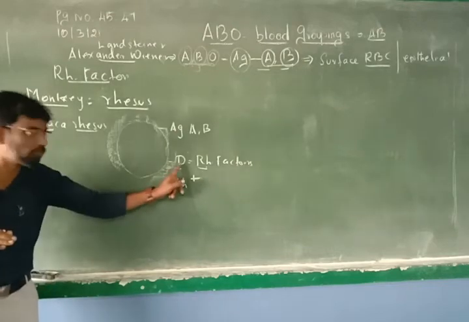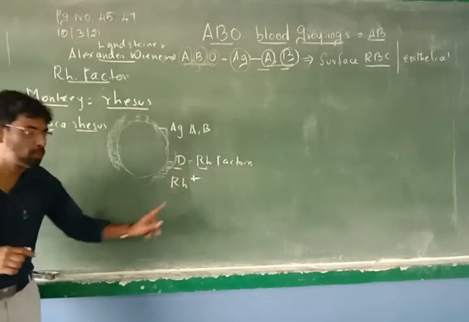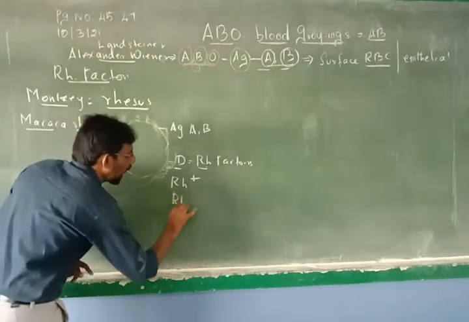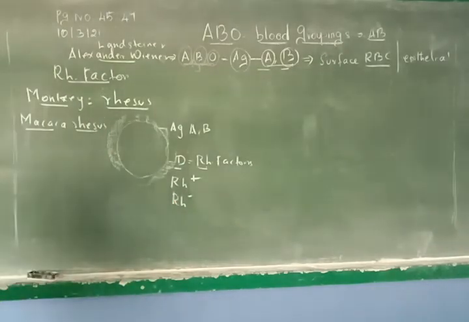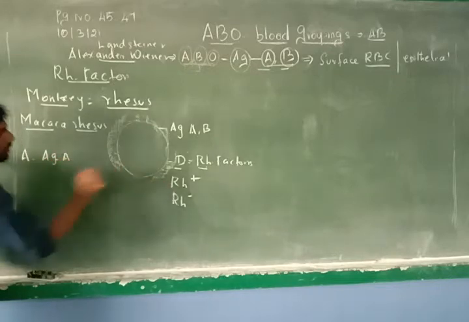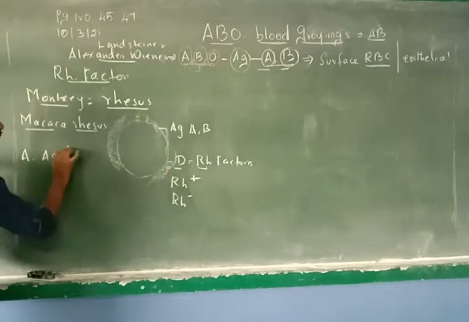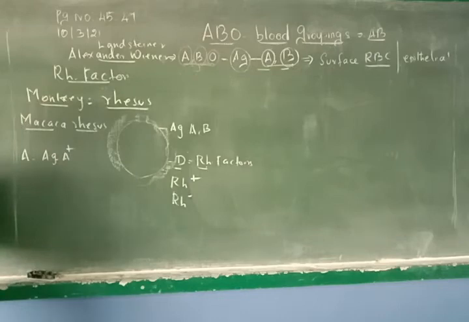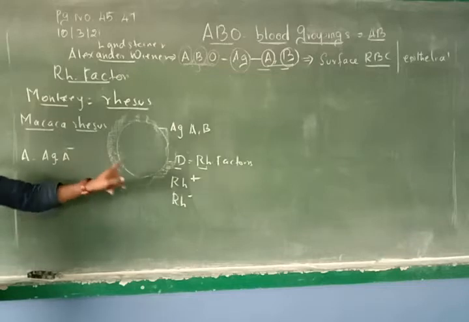Those who have this D antigen are called RH positive, and those who don't have this D antigen are called RH negative. So the A blood group person who is having A antigen, if he is having this RH D antigen, he becomes A positive. If he doesn't have this D antigen, he is called A negative. Is that clear? So RH determines the positive or negative by presence or absence.